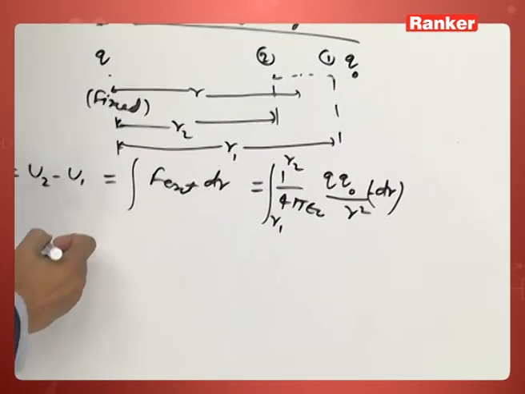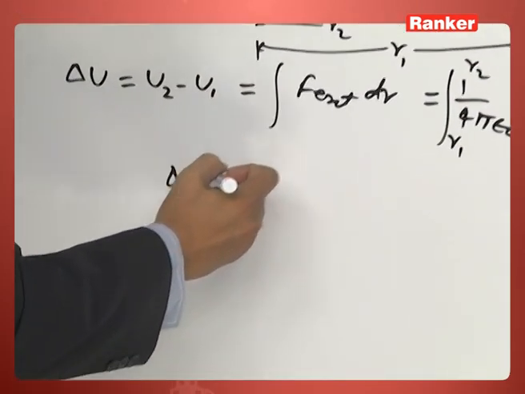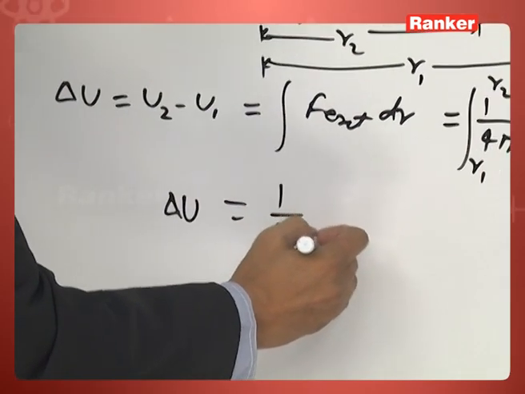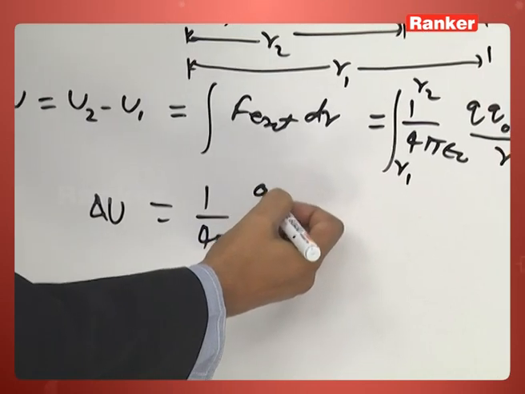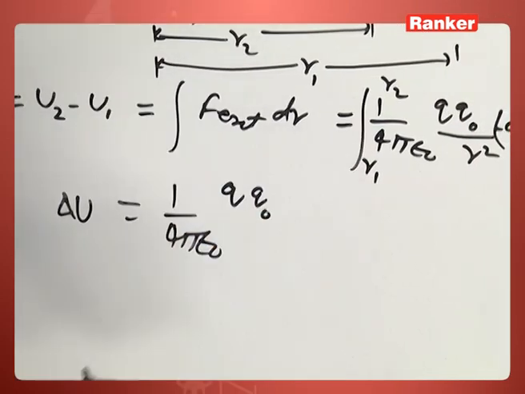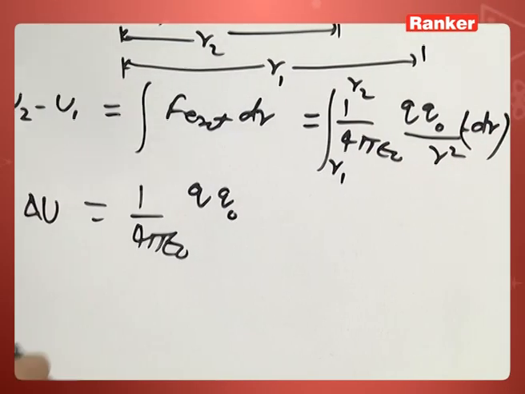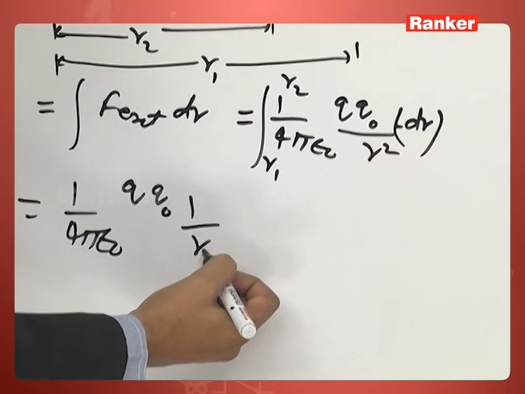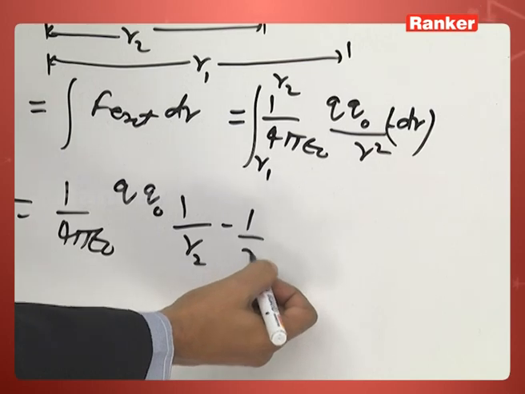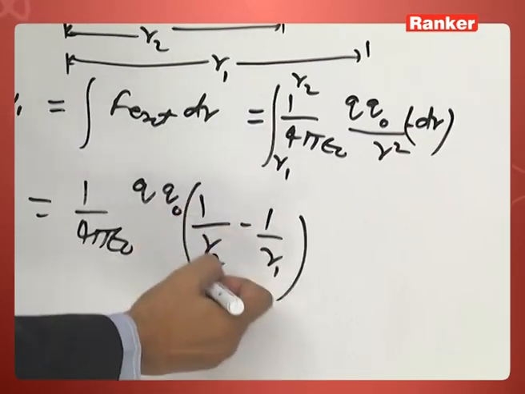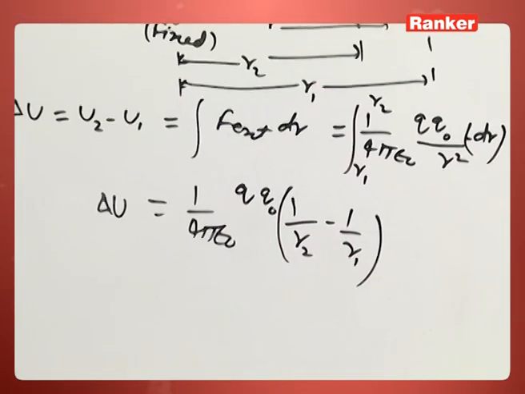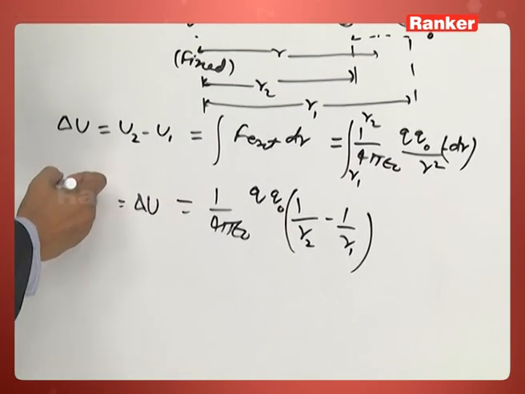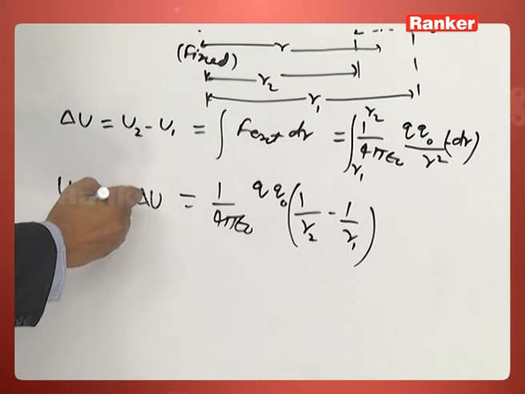Now simplify: delta U is 1 by 4 pi epsilon naught Q Q naught, integral of dr by r square, which gives 1 by r. So 1 by r2 minus 1 by r1. This is the change in potential energy for two points, U2 minus U1.